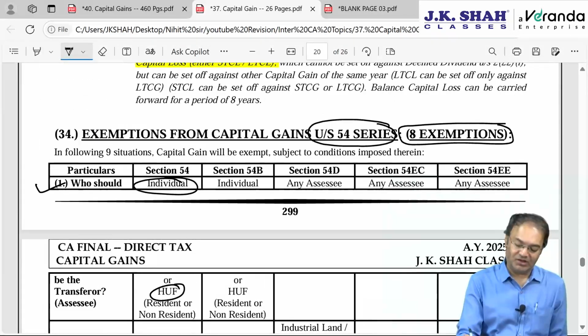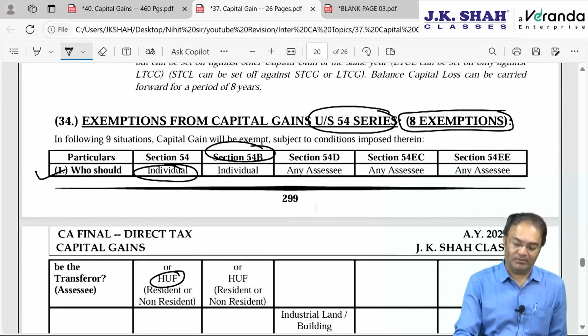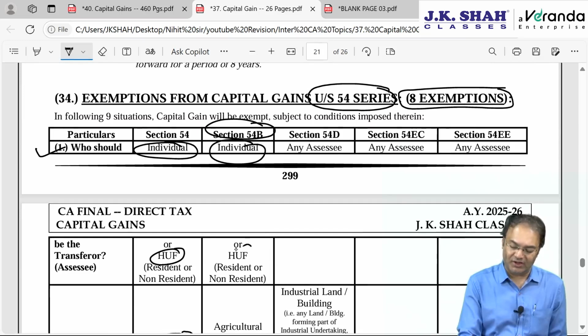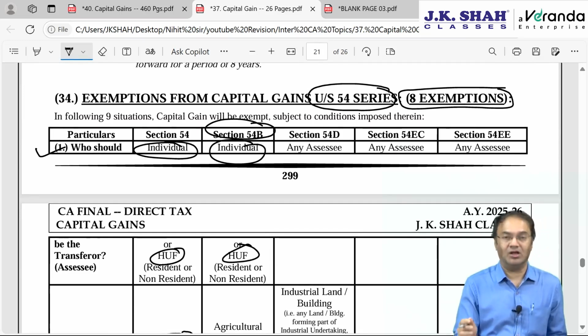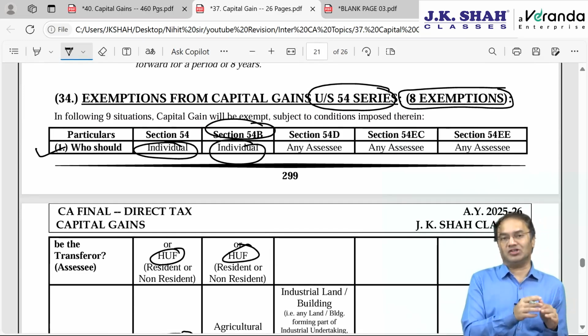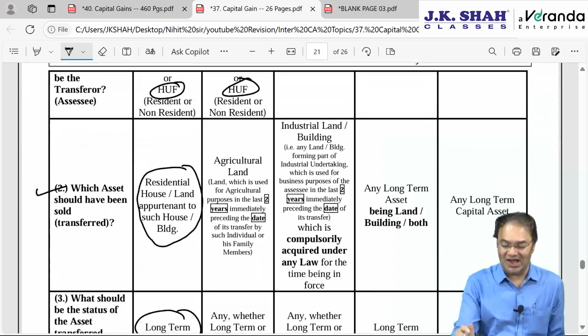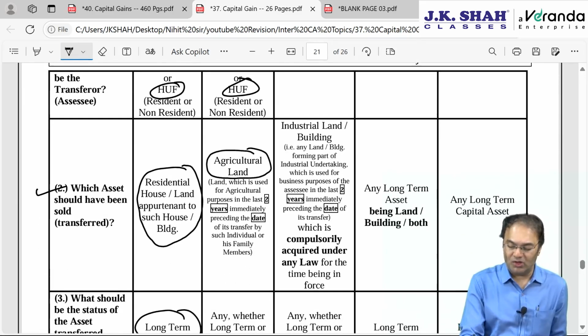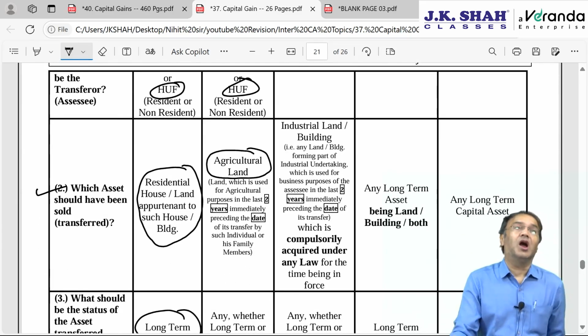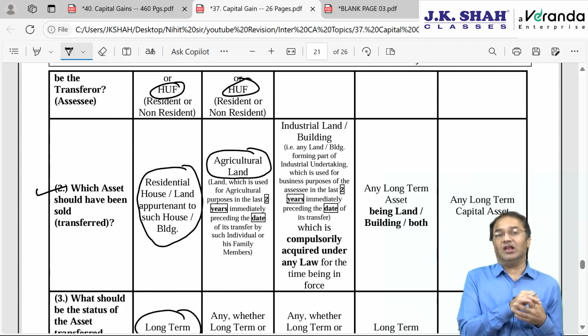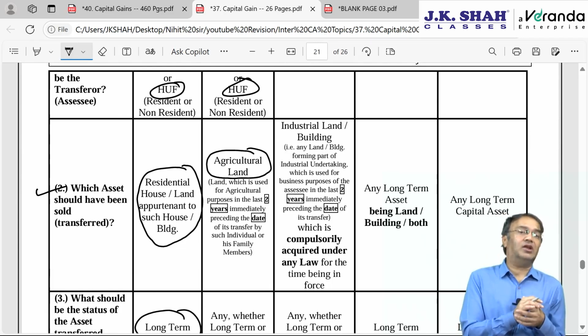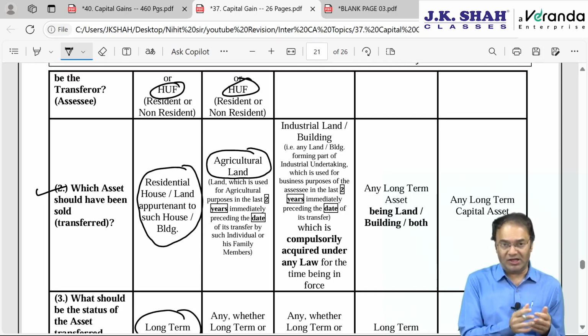Before that, next is section 54B, again available to individuals and HUF. This is available with regards to agricultural land. The first asset was a residential house, second is agricultural land. What is to be sold is agricultural land. Which area? Agricultural land in an urban area or in a rural area? So answer, naturally it has to be in an urban area only.